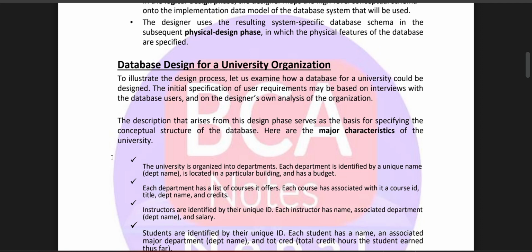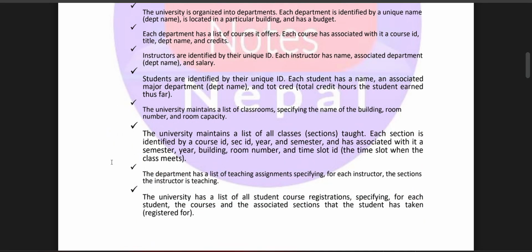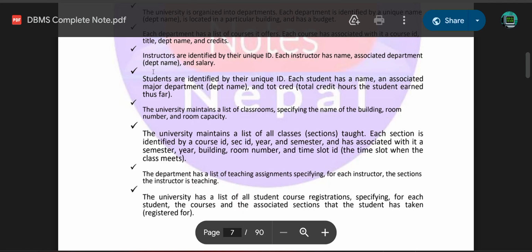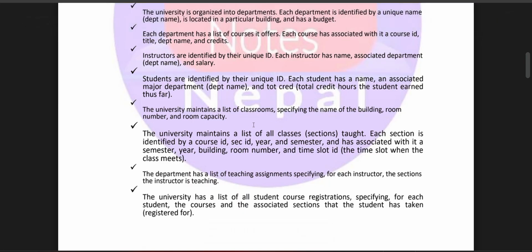Instructors are defined by a unique ID. Each instructor has a name, department name, and salary. Students are defined by their unique ID. The university maintains a list of classrooms specifying the name of the building, room number, and the room capacity.